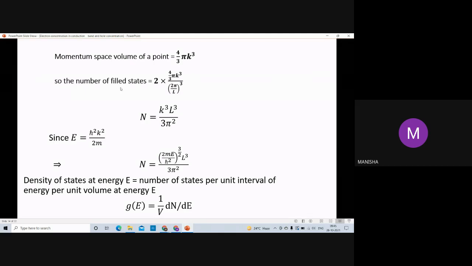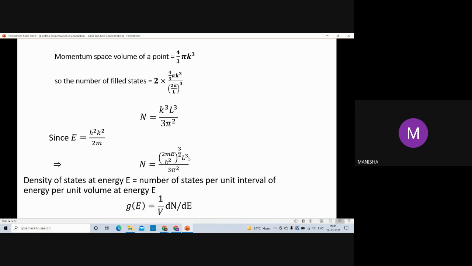So here we find out the number of filled states. For filled states we multiply by 2 because in one state we can fill 2 electrons. So 2 into 4 by 3 pi k cube upon (2 pi upon L) whole cube. So we get the number of states is equal to k cube L cube upon 3 pi square. Since we know that energy is equal to h cut square k square upon 2m, we can find the value of k from here and put it in this equation. So we get the number of states in the form of energy.